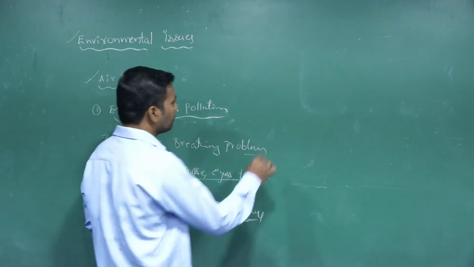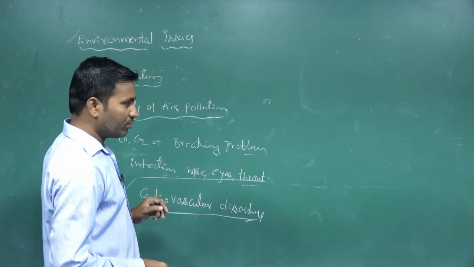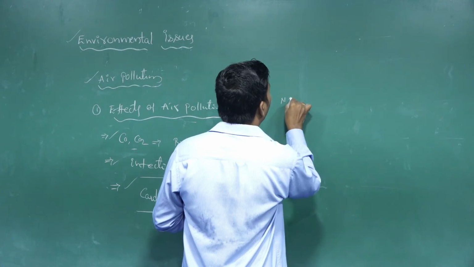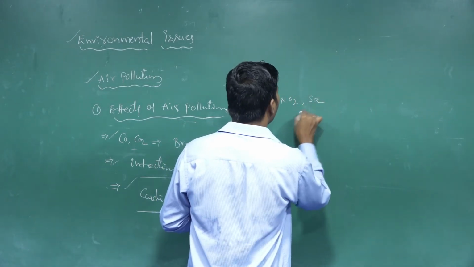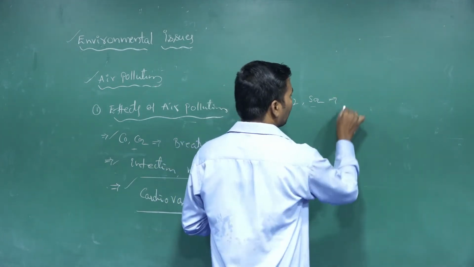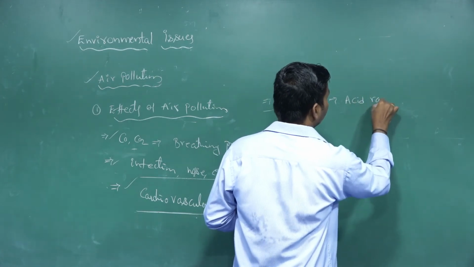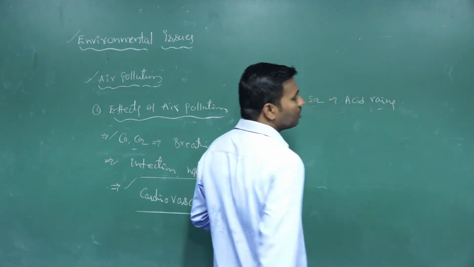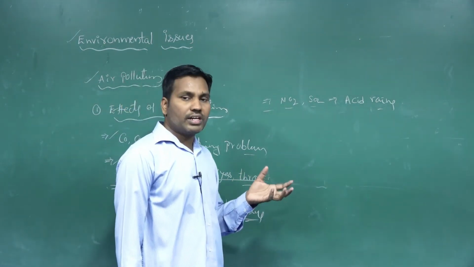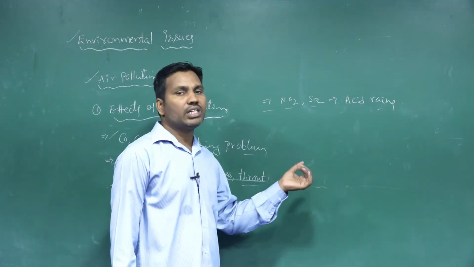So like this, cardiovascular disorders are forming. And NO2 and SO2 we are taking, nitrogen oxides and sulfur oxides. These air pollutants also cause acid rain. These acid rains destroy crops, and they also cause irritation and skin allergies in animals and humans.